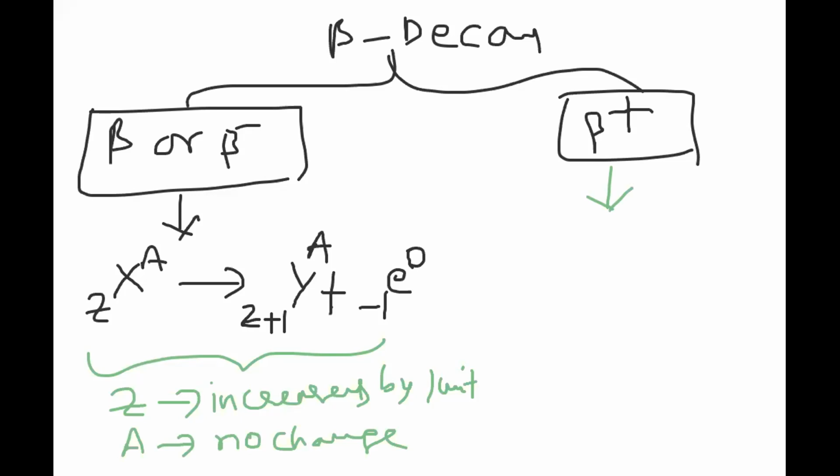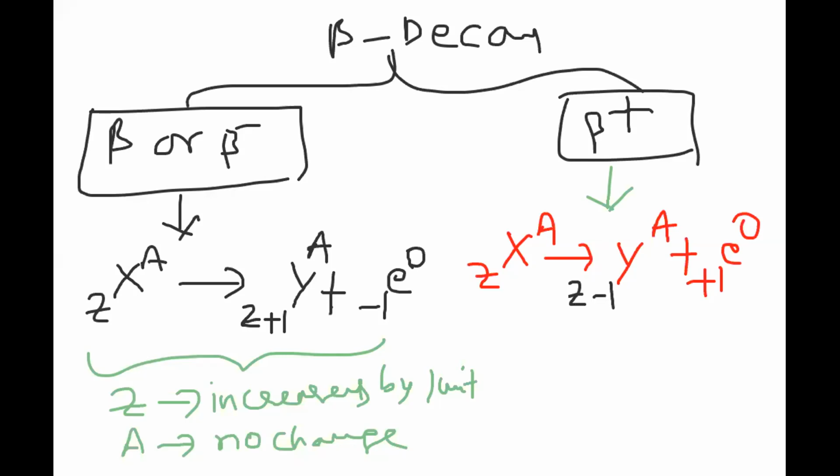How to handle this one now? Take carefully here. X, Z, A. Now parent nucleus plus 1 e0. So what will happen here? Here the mass number is not affected, but to balance the equation, plus 1 is there, Z is there, so what should we write here? Yes, you are correct, Z minus 1.